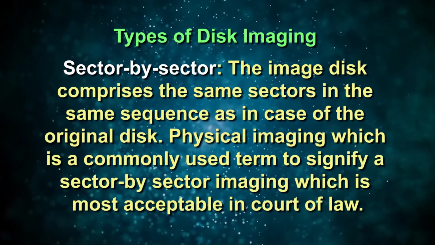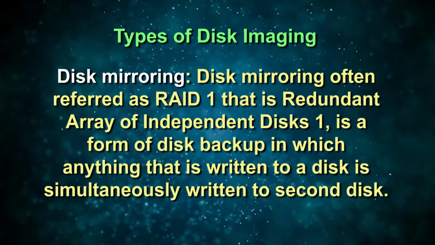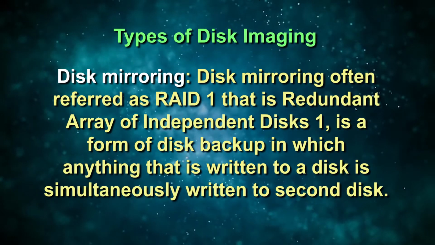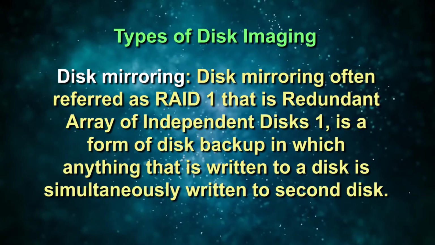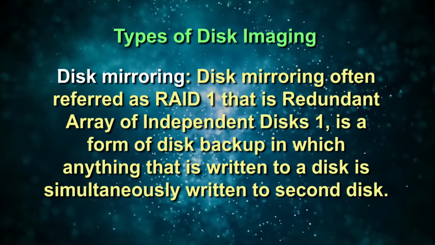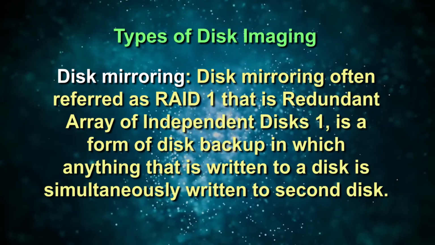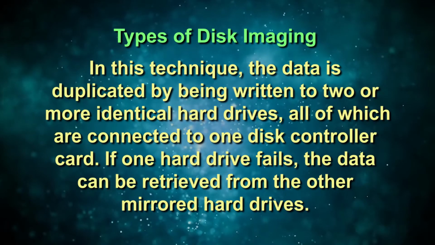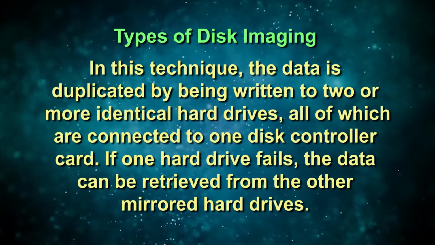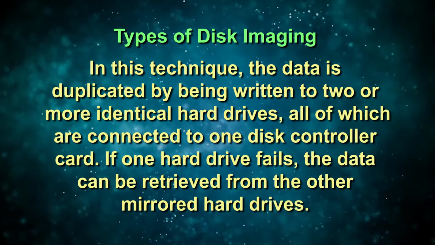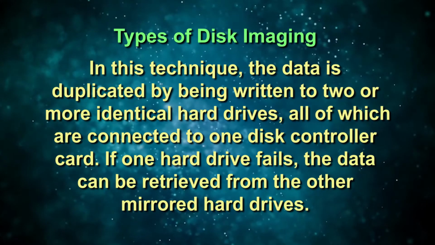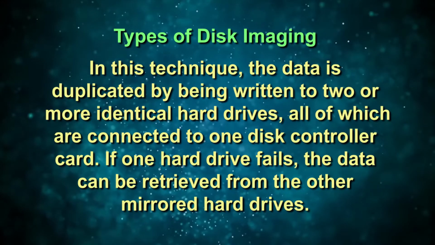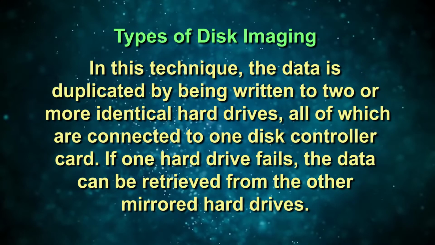Disk mirroring. Disk mirroring often refers to RAID 1, that is, redundant array of independent disks 1, a form of disk backup in which anything that is written to a disk is simultaneously written to a second disk. In this technique, the data is duplicated by being written to two or more identical hard drives, all of which are connected to one disk controller card. If one hard drive fails, the data can be retrieved from the other mirrored hard drives.